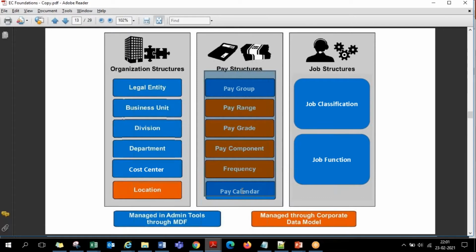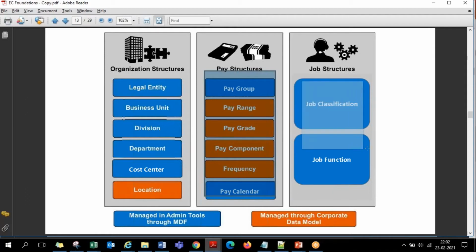Tomorrow, while you're hiring an employee, which pay grade the employee belongs to, what is the employee's pay range, what components are applicable as per his offer letter, all that we record in Employee Central, where we are required to maintain the entire employee master. So first, the master list of pay ranges, pay grades, frequencies, everything is what we are required to set up first. That is where the payroll team will be involved. As per the inputs given by them, we set them up in the system.